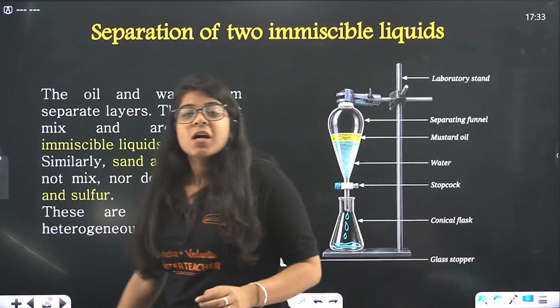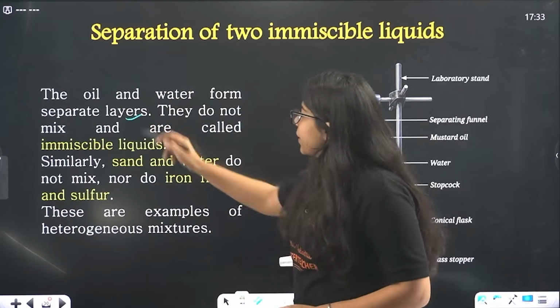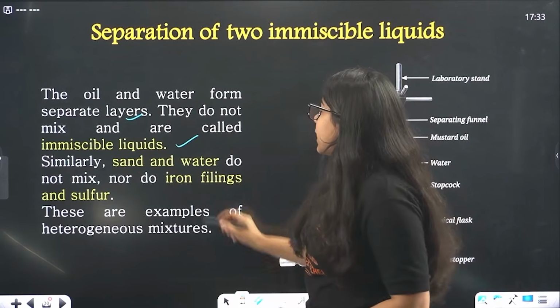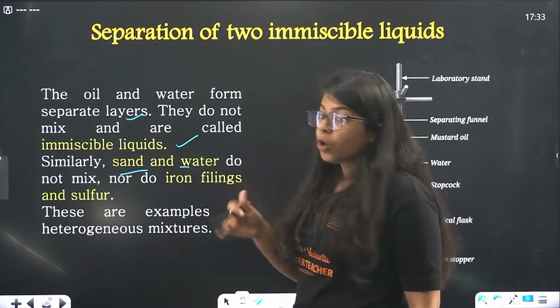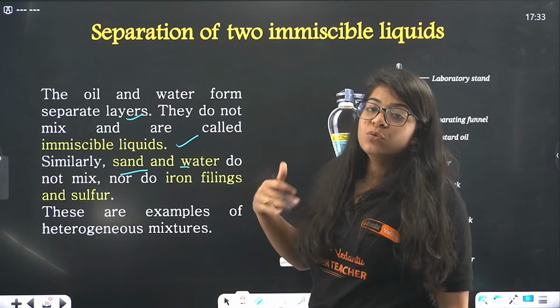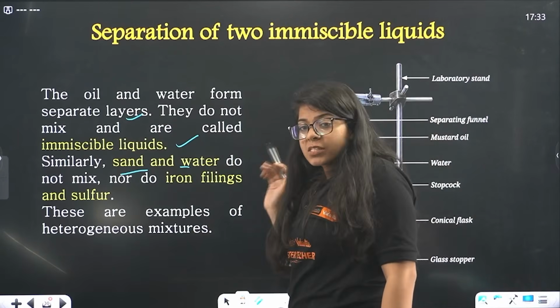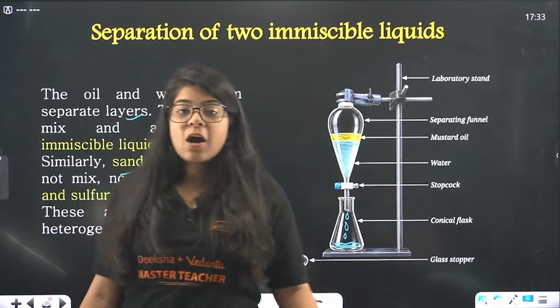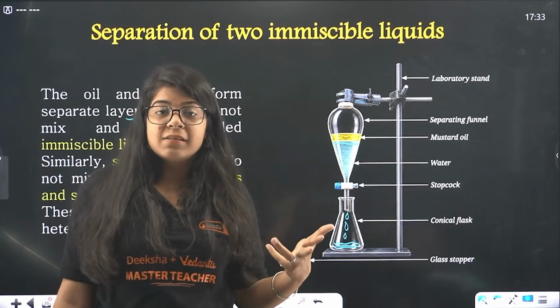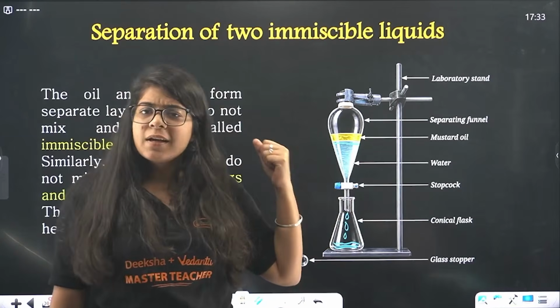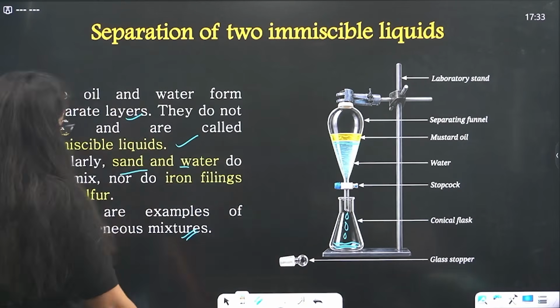Okay, so the oil and water form separate layers. They do not mix and are called immiscible liquids. Similarly, sand and water do not mix, nor do iron filings and sulfur. So you can use these with the help of this technique. All these are heterogeneous mixtures. You have studied how to separate iron filings from the sand, right? Using the magnets. That was solid. This is just liquid, right? That's the only difference. Done.